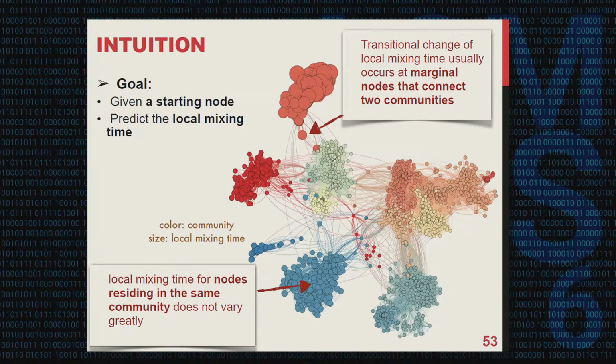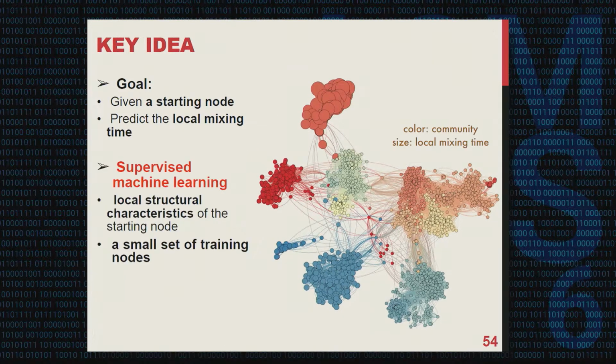And the transitional change of local mixing time actually often occurs at the margin nodes that connect various communities. This motivates us to employ supervised machine learning techniques to predict the local mixing time. Since nodes residing in the same community share similar local structural characteristics, this can be used as features for us to map nodes to their communities. And also, due to a limited number of communities in social graphs, a small subset of nodes will be sufficient to sample the entire social graph.